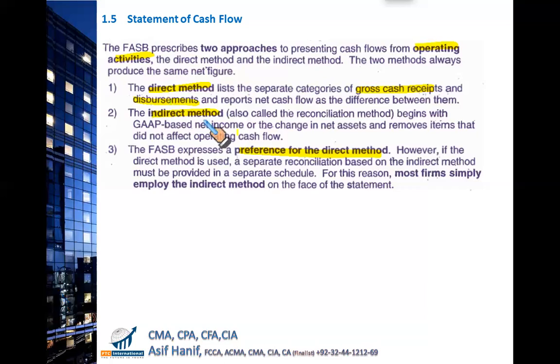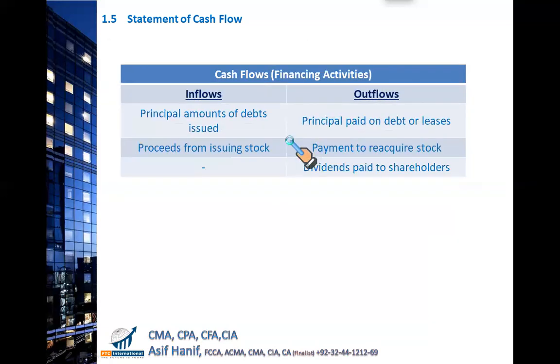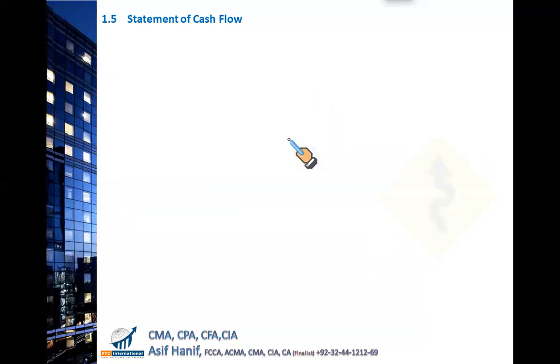So this is what you call the direct method, where you take gross cash receipts and disbursements. There's another method called the indirect method. In this method, what we do is begin with the GAAP-based net income and we make some adjustments to it. What kind of adjustments? Let me show you. Straight to that slide. This is it. This is the indirect method.